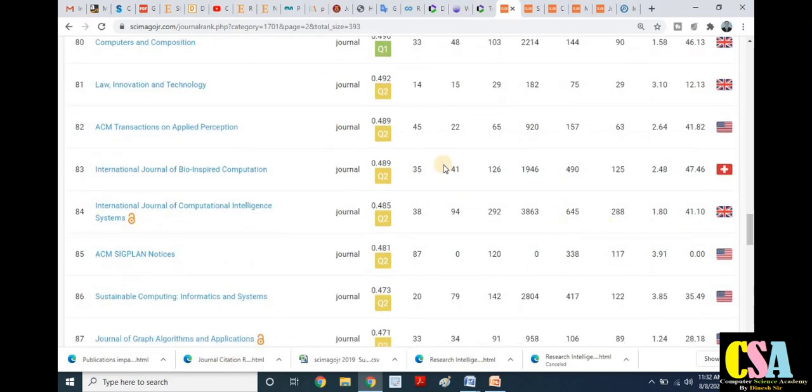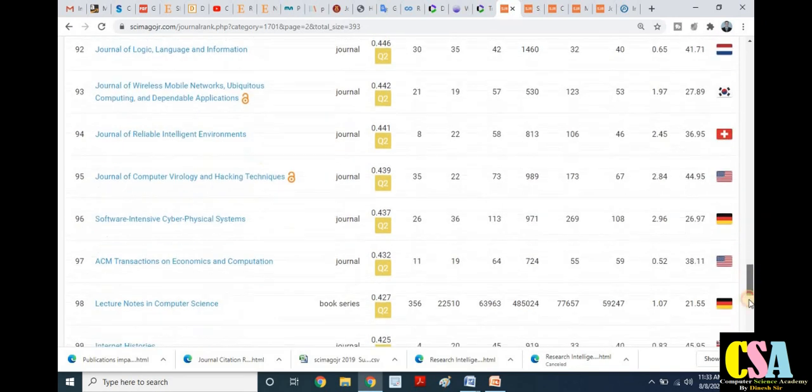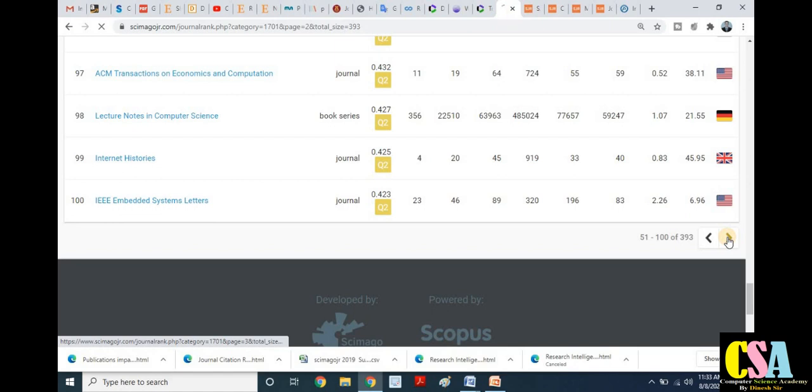Now from this you will find Q2. For this particular research area, you can see the H index is 14 and the Scimago journal rank is 0.492. These are the different types of things. You can see here the journal rank is Q2. Now we will move to the next one.